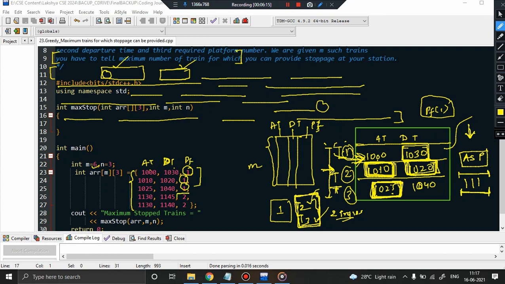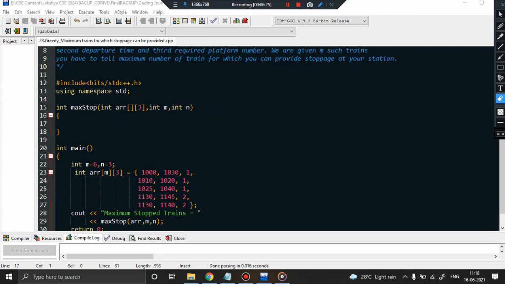Similarly, I will pick up all the trains in platform number 2 and I will find out how I can maximize the number of trains that will stop in platform number 2, right? So that was an overview about the problem. Now, how are we going to approach this particular problem? The algorithm that we are going to follow: first of all, we will create a vector for each platform, right?